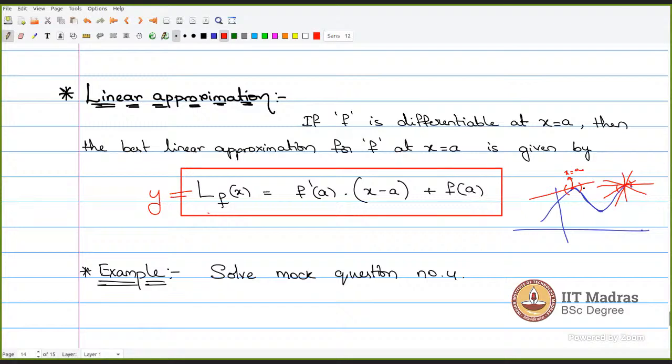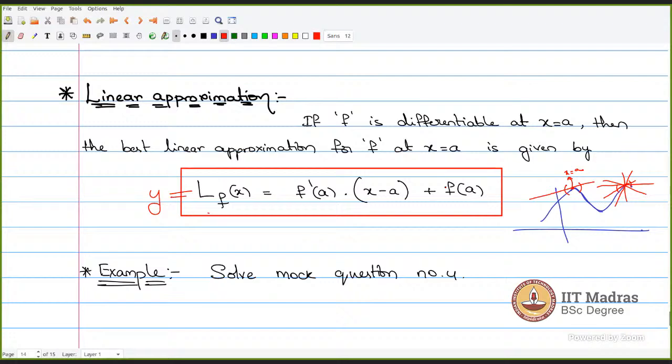And yes, this is the best approximation for this function f, and that equation will be equal to the tangent equation, where that equation is f dash of a times x minus a plus f of a. So if you know the function, you compute f dash of a and f of a, just substitute f dash of a, f of a and a, and you will get the best approximation.